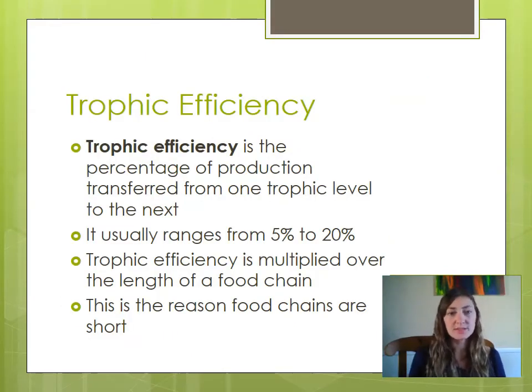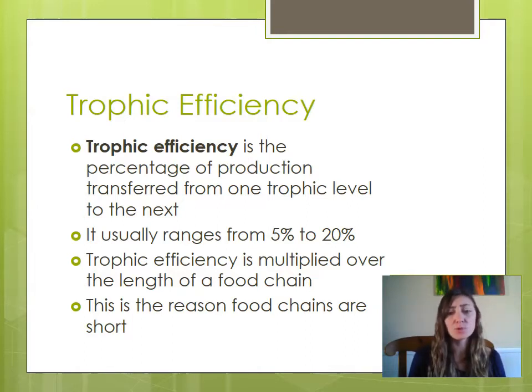Trophic efficiency is the percentage of production transferred from one trophic level to the next. So from autotrophs to primary consumers to secondary consumers. Typically, we're looking at an average between 5% and 20% of the total energy available is actually transferred to the next level. So although this seems very inefficient, living organisms are much more efficient than, say, the vehicles that you drive. Those are even less efficient in being able to convert energy to workable energy.